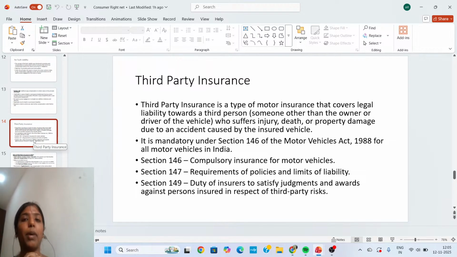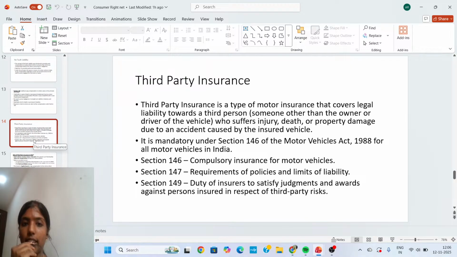So simply, what is meant by third-party insurance? Third-party insurance means that if a person drives a vehicle and hits another person or another person's property, and as a result of the accident some damage or injury has been caused, then this third party insurance helps you to compensate the victim. So you don't have to pay the money. When we take third party insurance, it helps you to compensate the victim. This is the main idea of third party insurance.